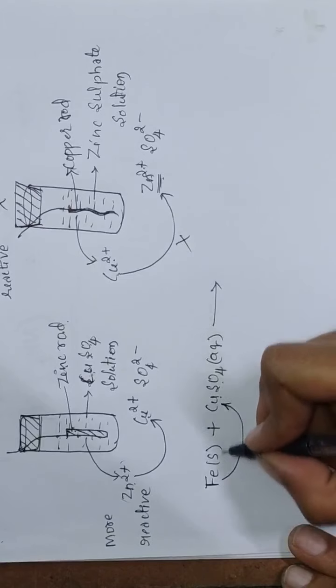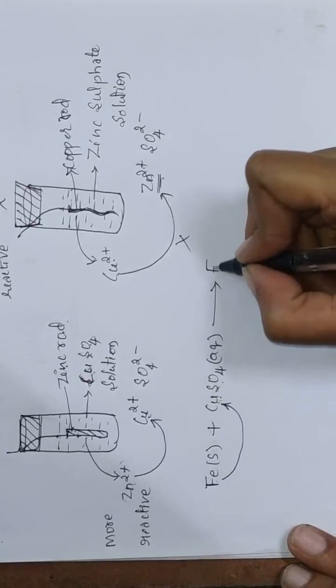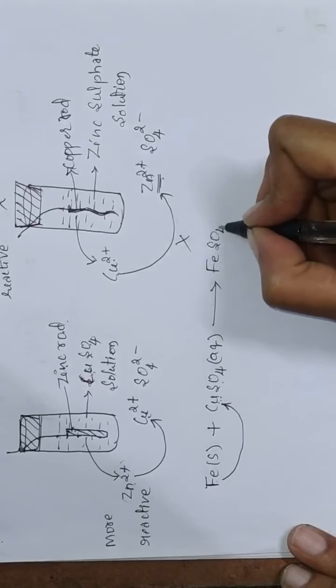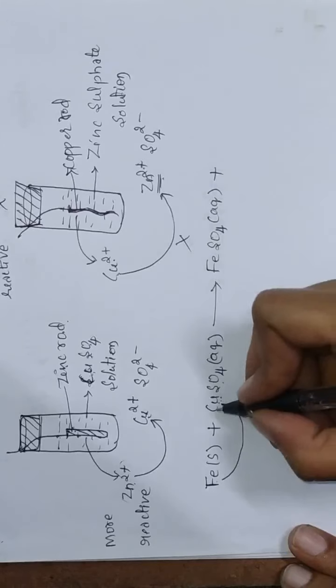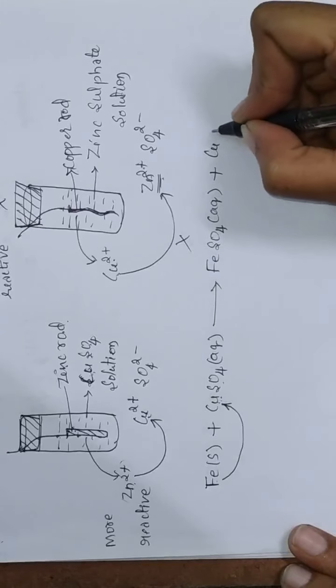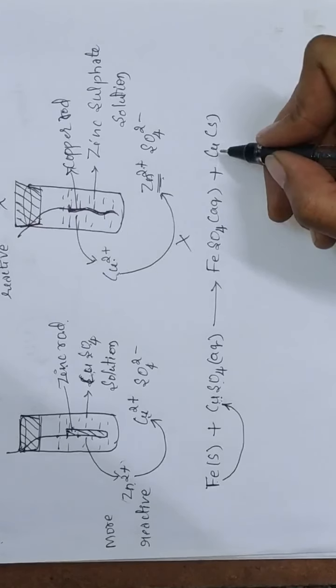So when this iron displaces this copper metal, we'll get ferrous sulfate solution and we'll get copper metal. It is solid and this copper is deposited on the iron nail.